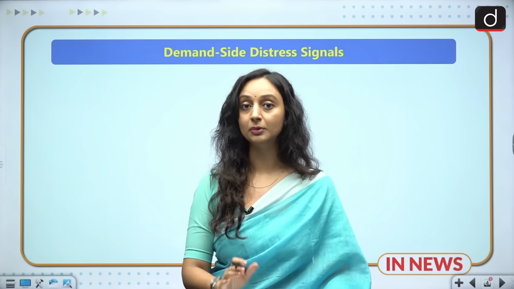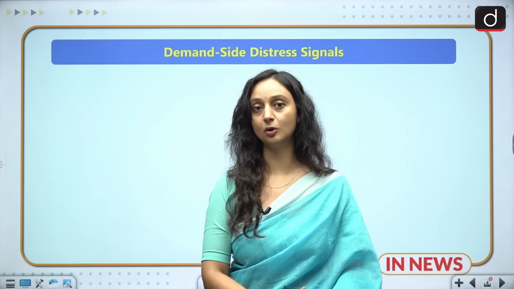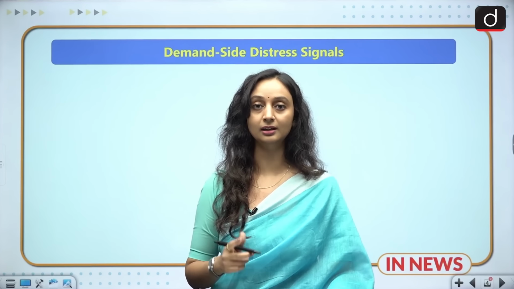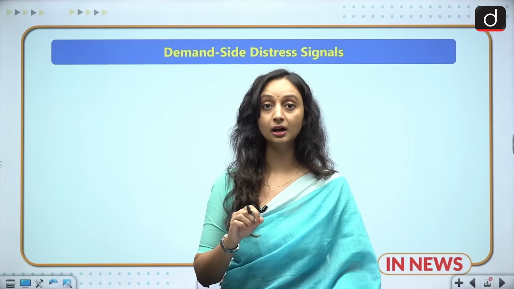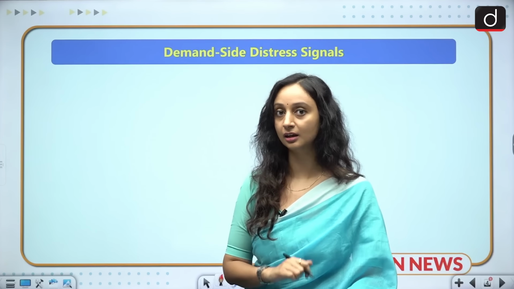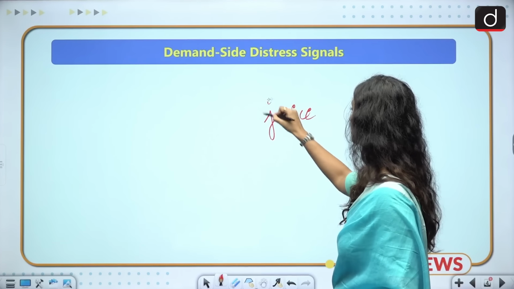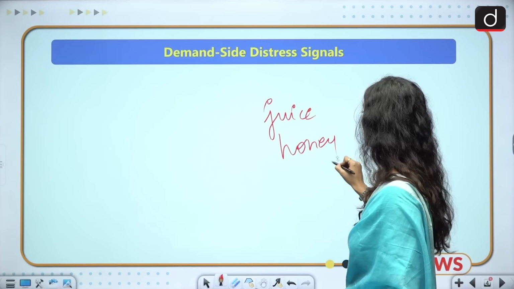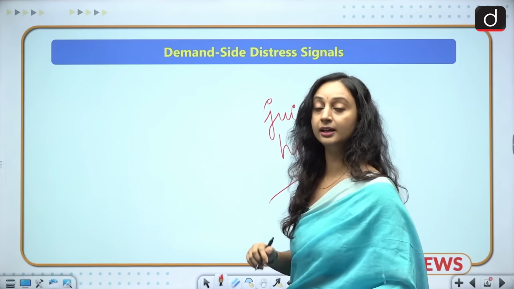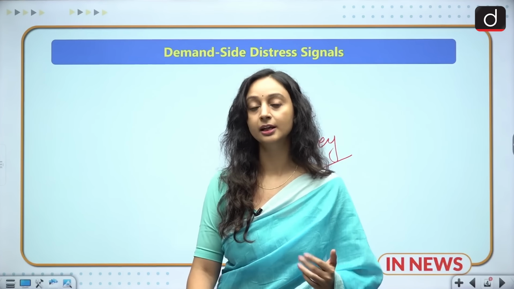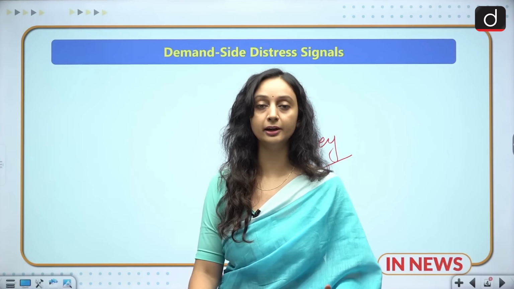But when people do not invest in non-durables also, which are essential items, that triggers something significant. That tells us that there could be a deep economic stress in the country. Because if essential items like, let's say, juice and honey are also seeing a decline, it tells us that households do not have disposable income in their hands. They do not have real money to create that kind of demand.